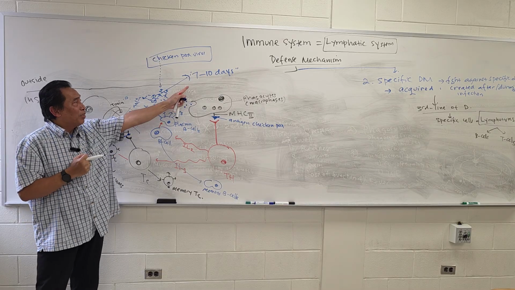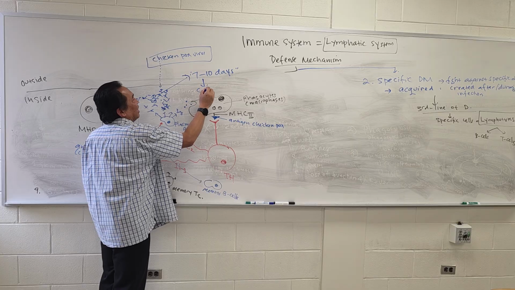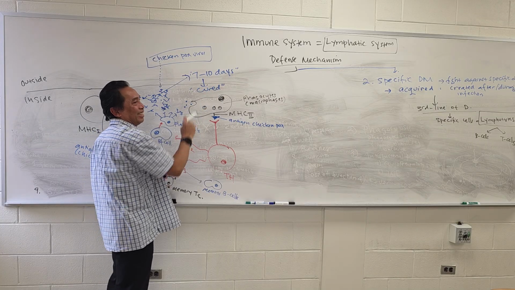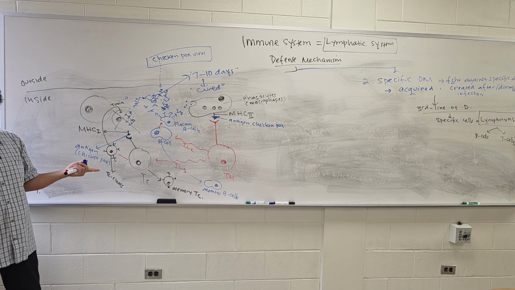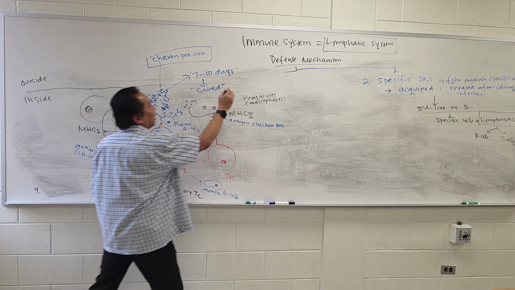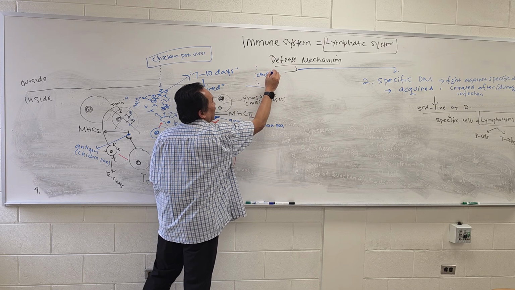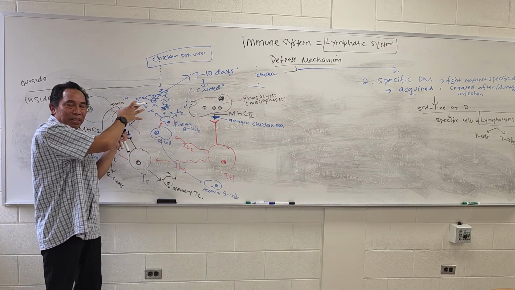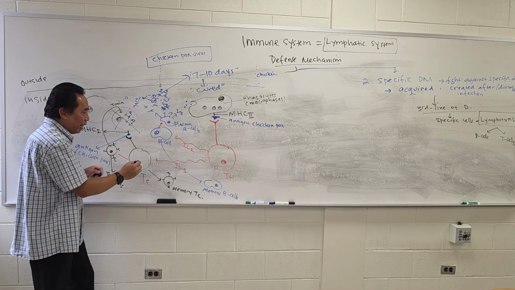And then what happened after 7 days or 10 days? You are cured. Free from the chicken pox. Are you with me? And what will happen next year? The same virus, chicken pox, enters into your body. Will you have the disease again? No. Why? Look at this.